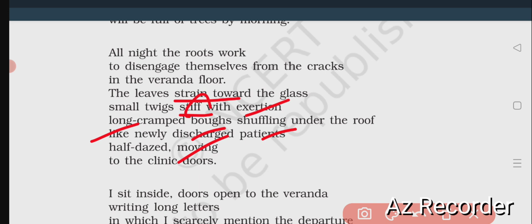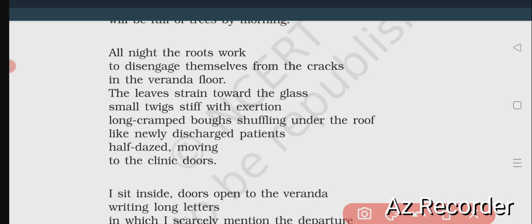The twigs means, I have just told you, the topmost part of any branch. The long cramped boughs are also in a shuffling stage, shuffling because they are not moving perfectly, due to the roof being just ahead. So they are unable to move. They are moving just like a newly discharged patient. Very slowly they are moving, in a sunken stage. I mean they are turning to right or left, not to the top. They are unable to move to the top. Rather the roof is there. So they are just turning to left or right while they are attempting to move forward, to go out of the house.